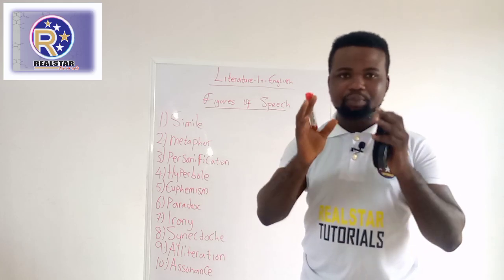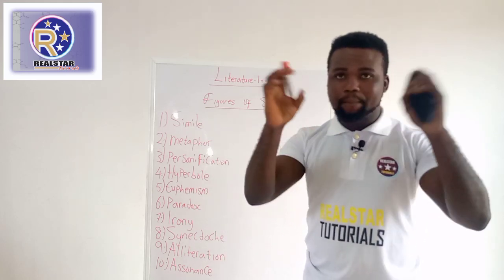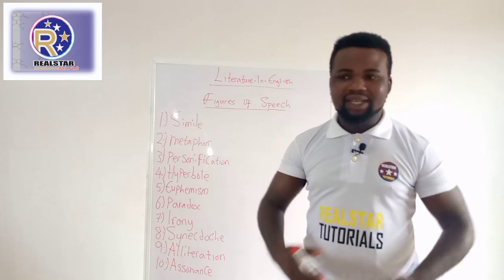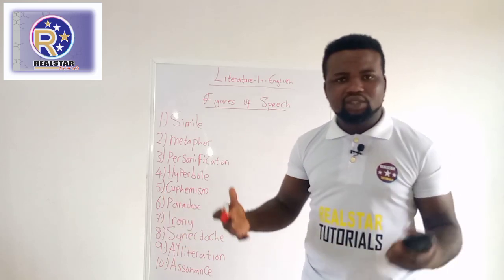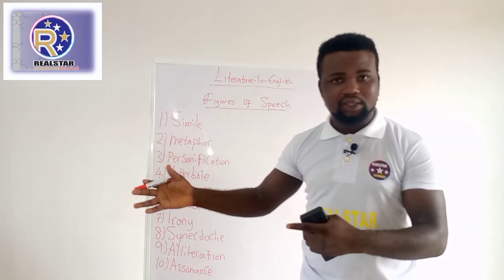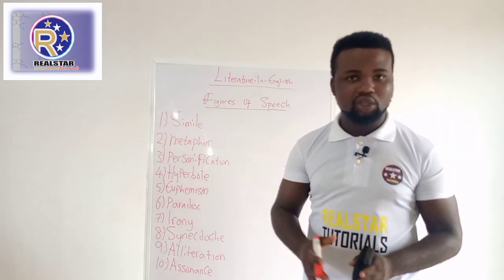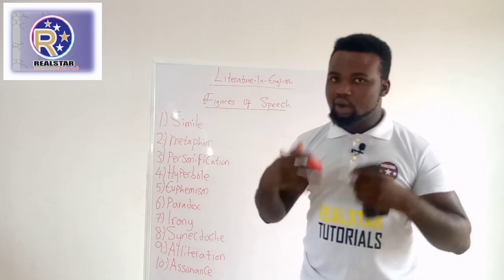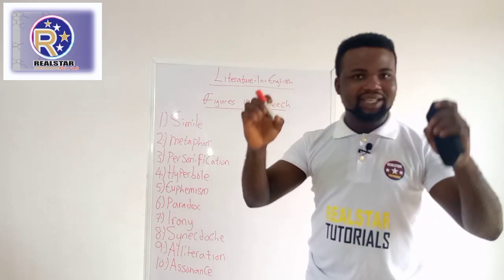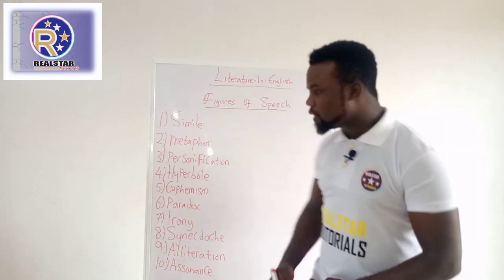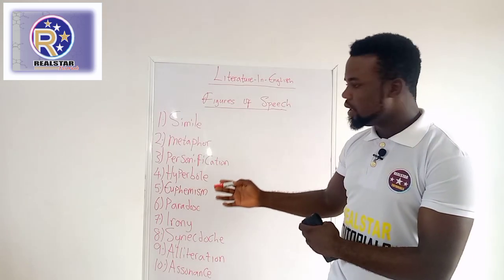So it's just a way of presenting something in a more palatable way. Or when I say I want to attend to the call of nature, you know what it means. I'm trying to tell you that I want to go to the toilet. The way I present it is more pleasant to your hearing than I want to go to the toilet. So that is what euphemism deals about.